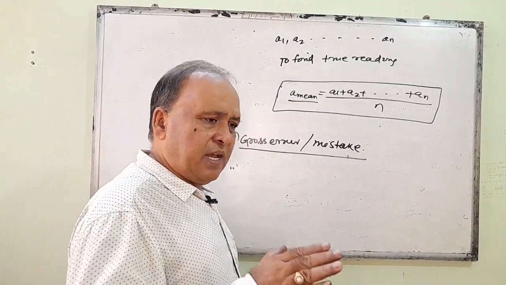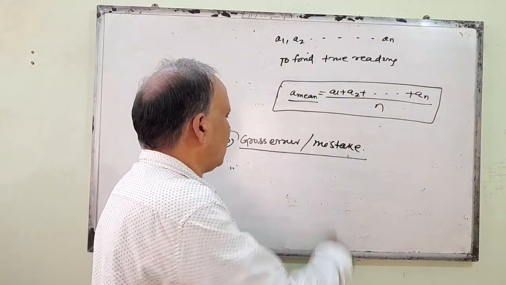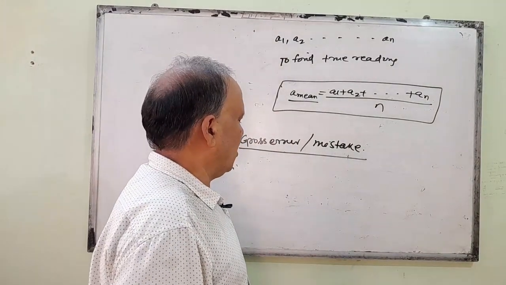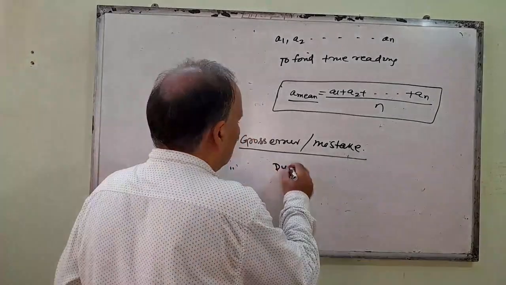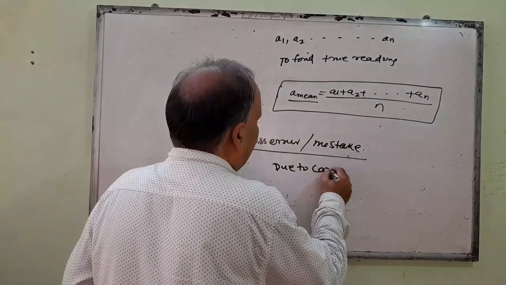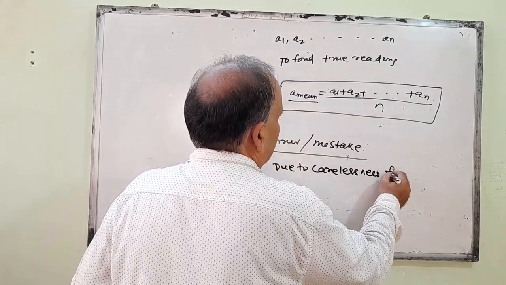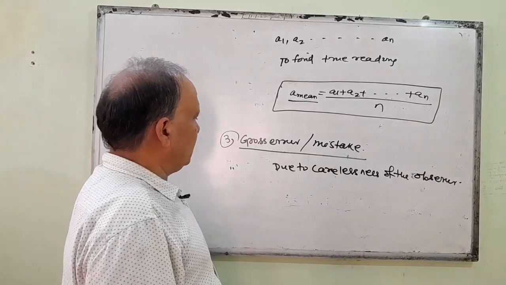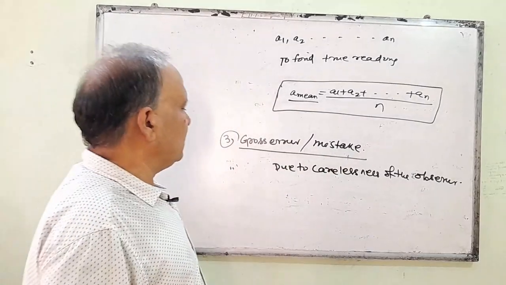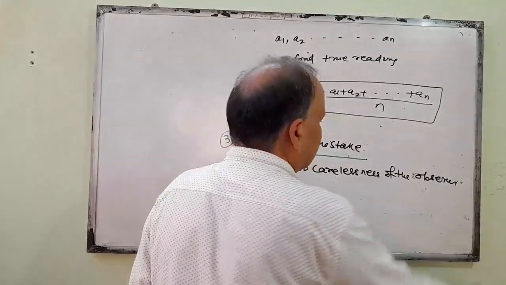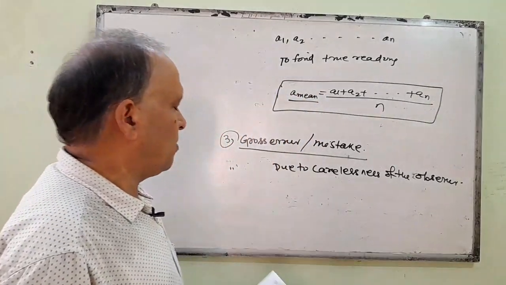The observer is efficient, but this gross error or mistake occurs due to carelessness of the observer. What do you mean by carelessness of the observer?